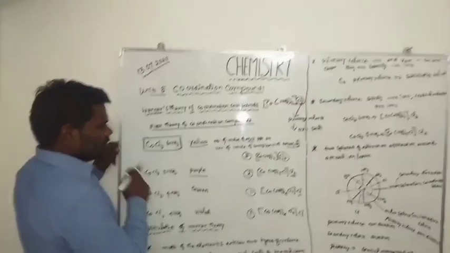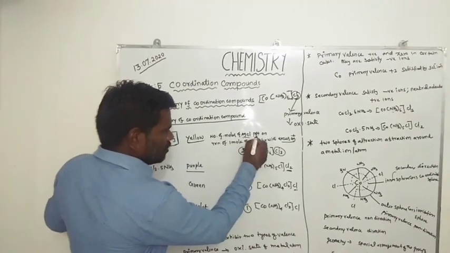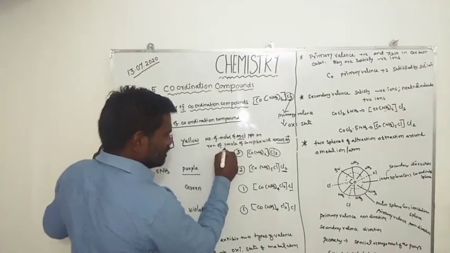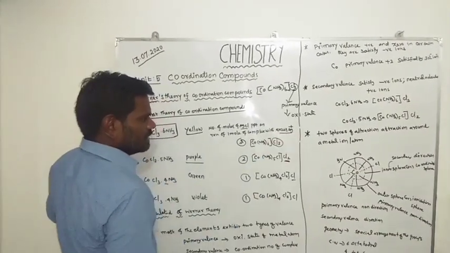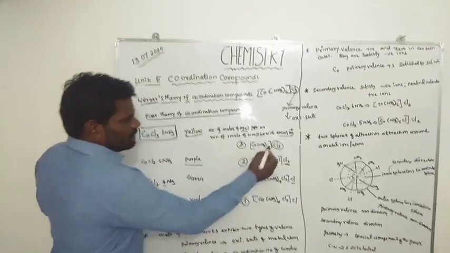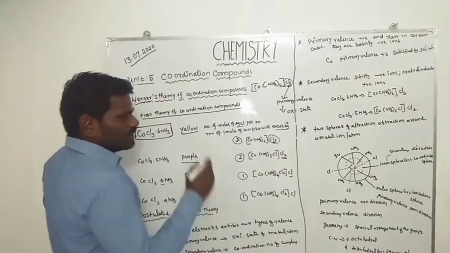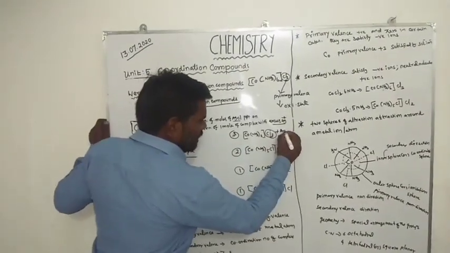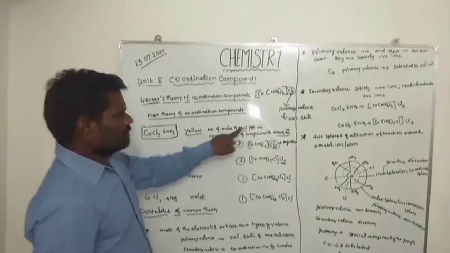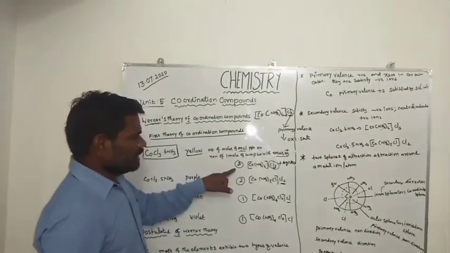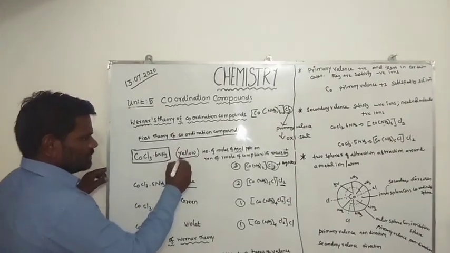Hexaammine cobalt 3 chloride exhibits yellow color. Consider the number of moles of silver chloride precipitated on the reaction of 1 mole of complex with excess silver nitrate. Here, in the outer sphere there are 3 chloride ions. The chloride ions treated with silver nitrate form silver chloride precipitate. So 3 chloride ions are needed, and yellow color is obtained here.